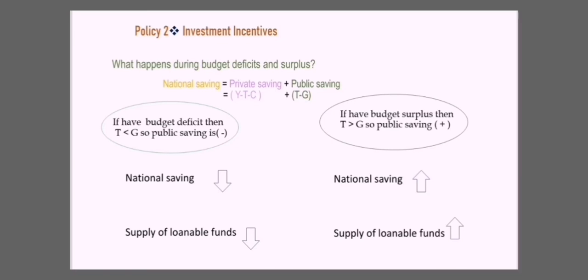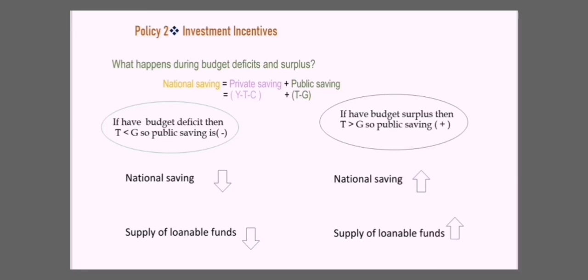What happens if national saving falls? The supply of loanable funds will shift to the left, or the supply of loanable funds will fall. If we have a budget surplus, then what happens?